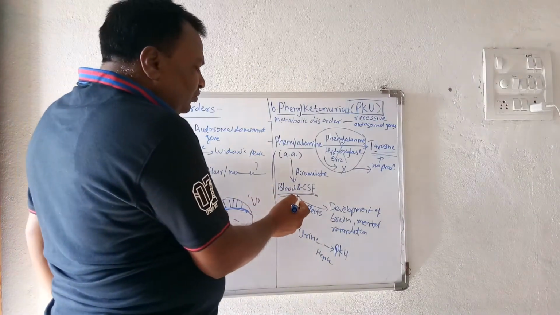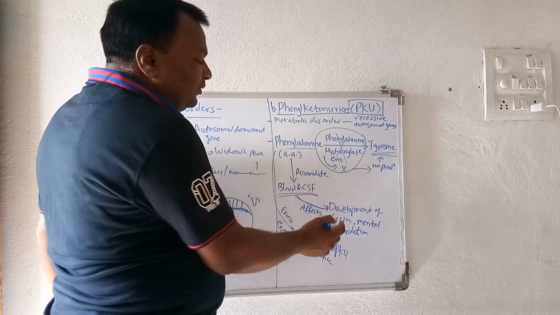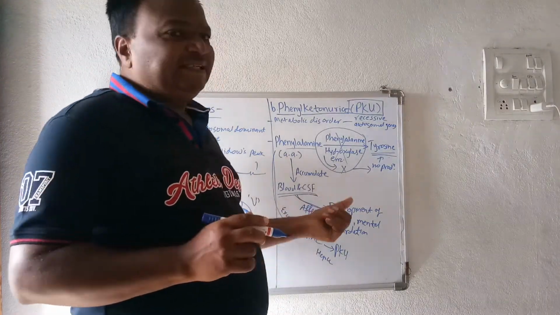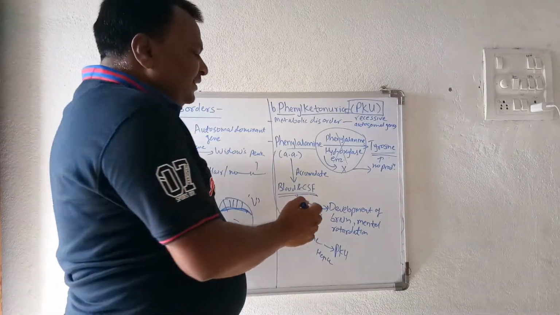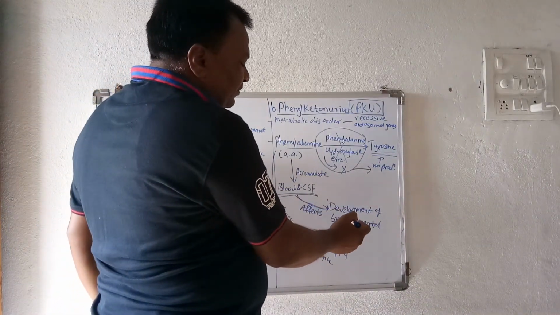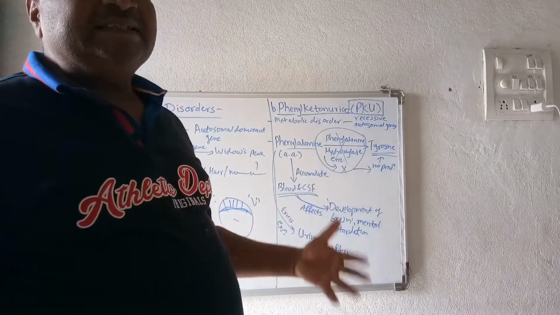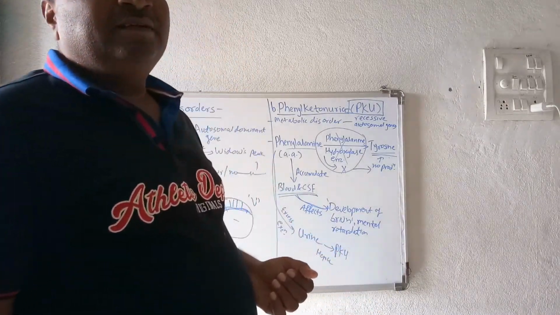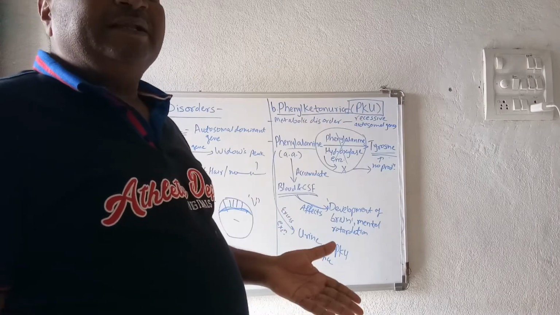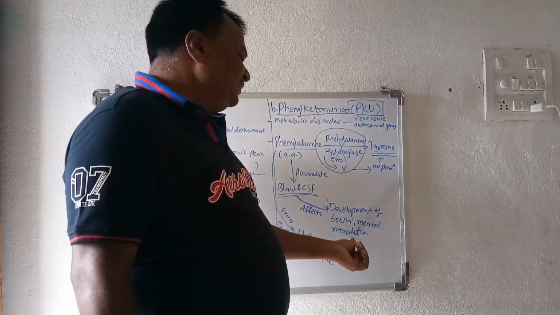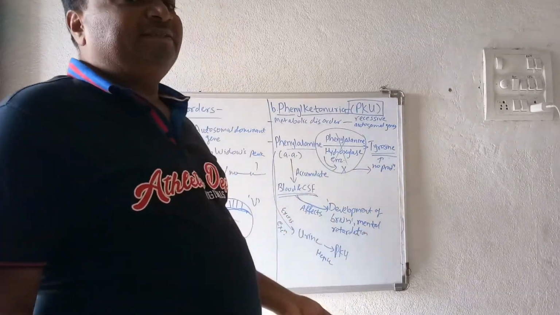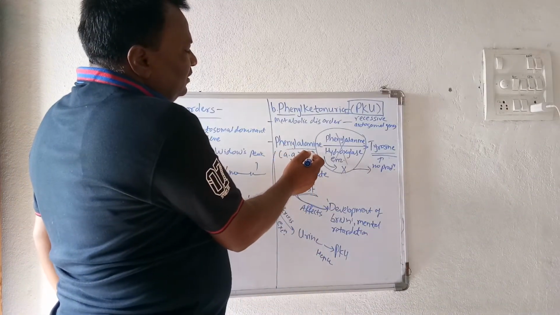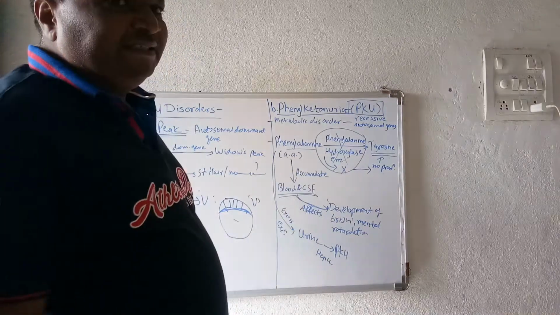Due to the over accumulation in the CSF, the development of the brain is affected, and as a result, a mental disorder, that is mental retardation, can be seen. The normal function of the brain does not work properly, and mental retardation is seen. All this occurs due to the absence of the phenylalanine hydroxylase enzyme.